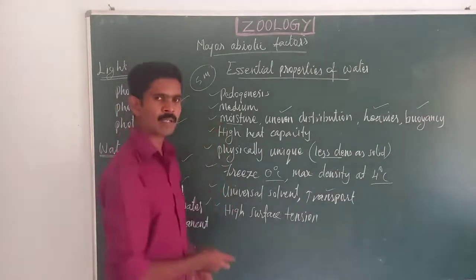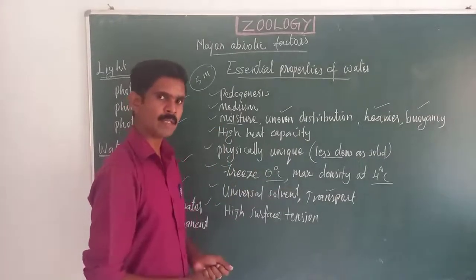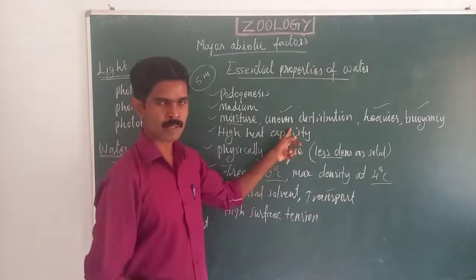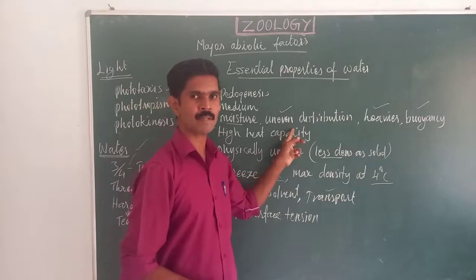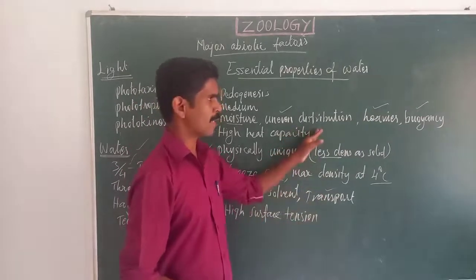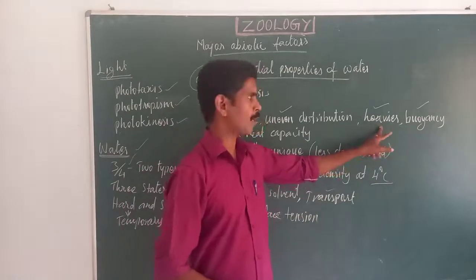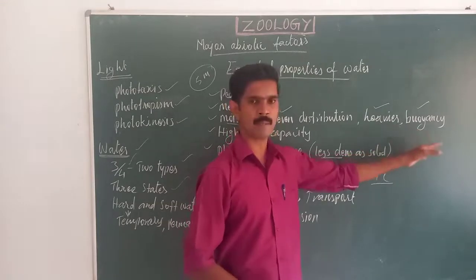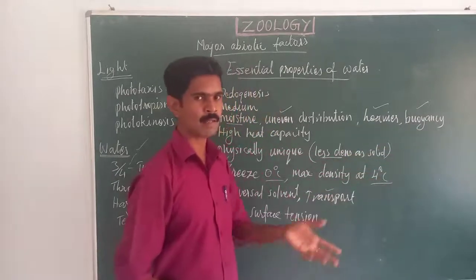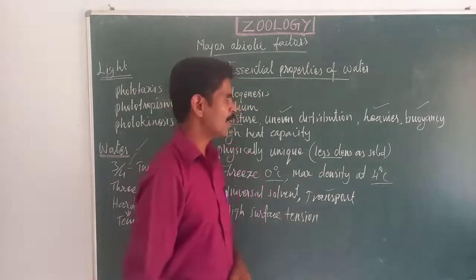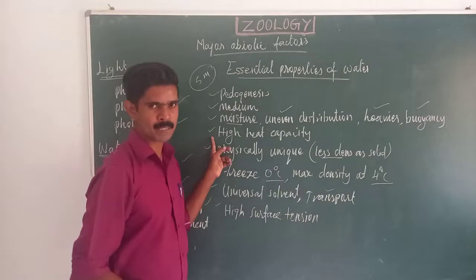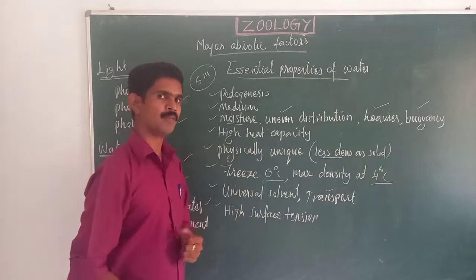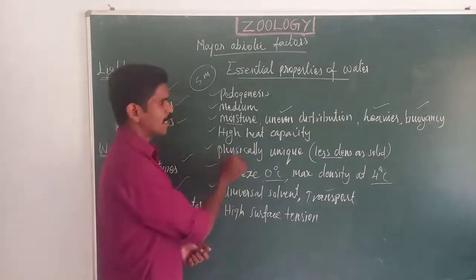Next one is moisture. Water is available in the atmosphere in the form of invisible moisture. Then uneven distribution, meaning the water is not equally distributed everywhere. The presence or absence of water differs from one place to another. Then it is much heavier than the air molecules and has a greater buoyancy capacity. Because of this capacity, some aquatic organisms and some substances are always floating above the water surface. The heating capacity of the water is very high, so it can withhold more heat for a long time.